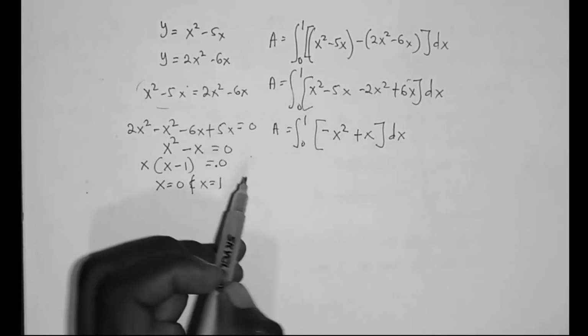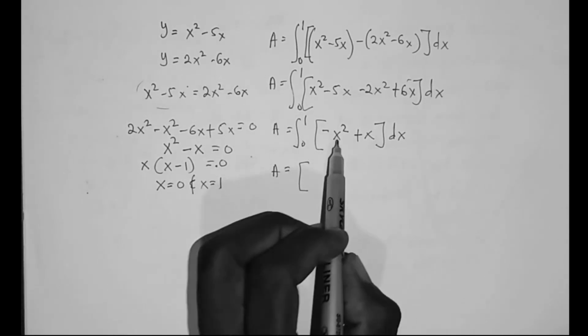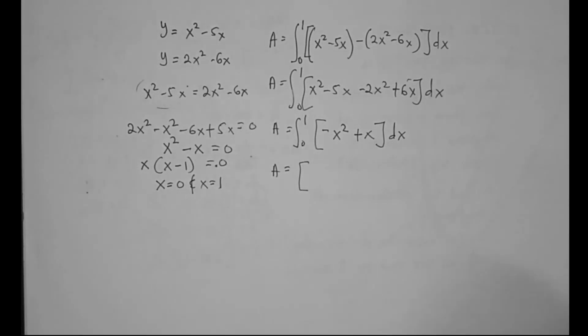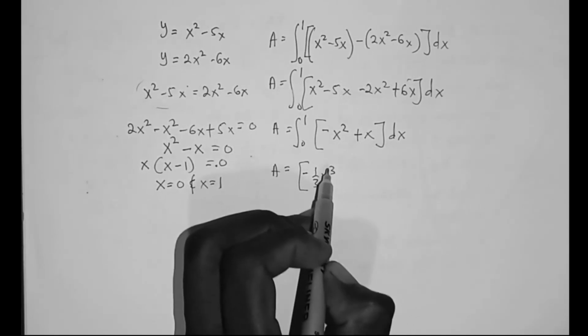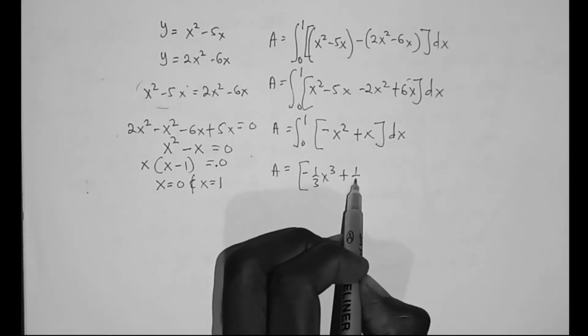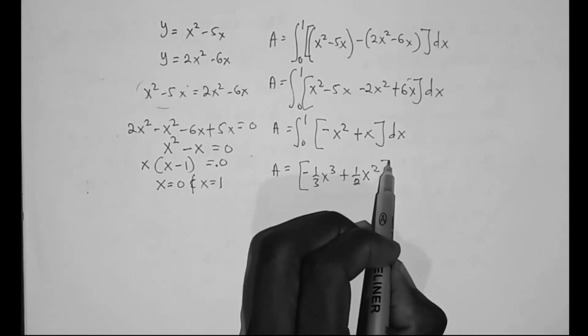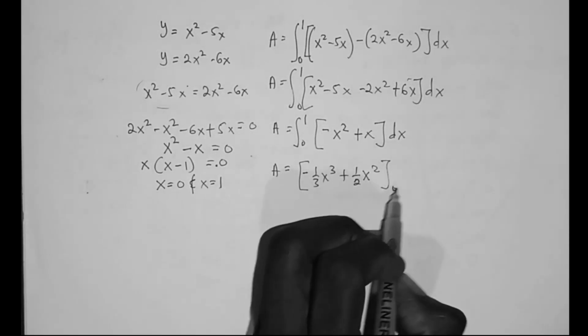So let's go ahead and do the integration. So A equals, if you integrate minus x squared, it is minus 1 over 3 x cubed, plus, if you integrate x, it equals 1 over 2 x squared, evaluated from 0 to 1.